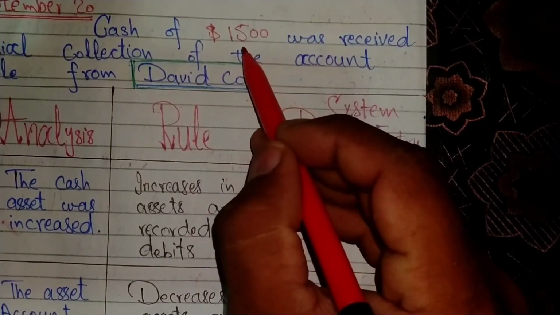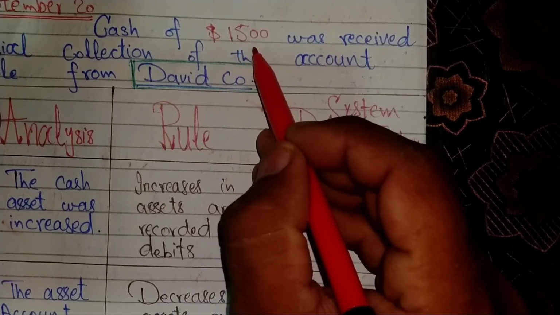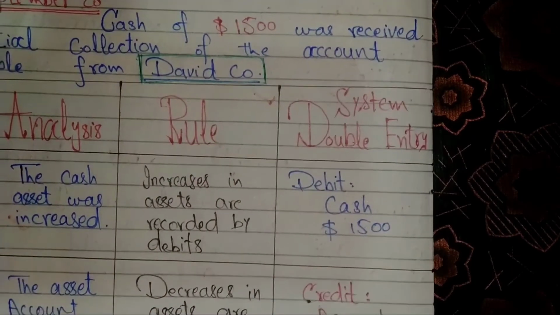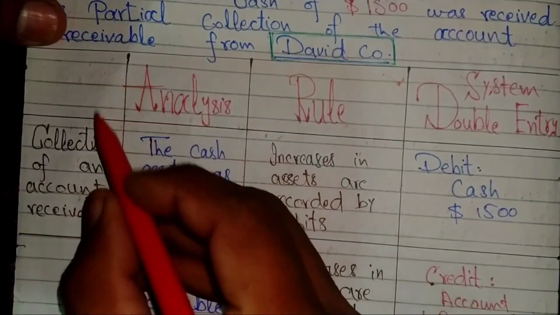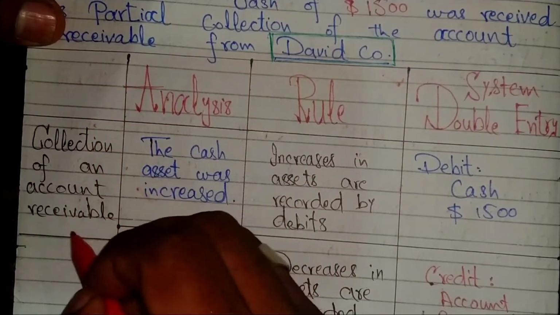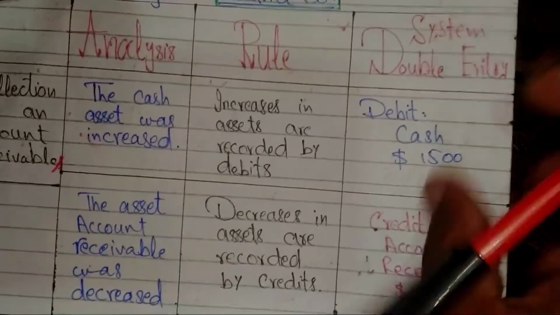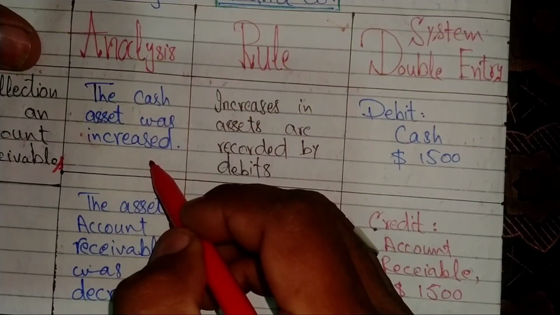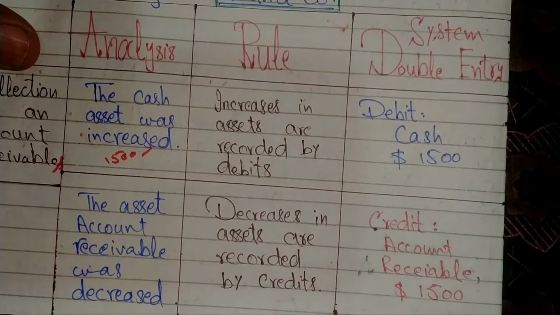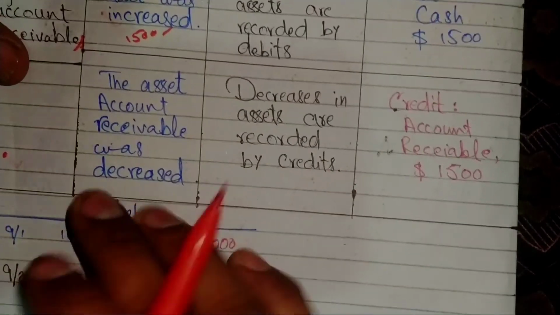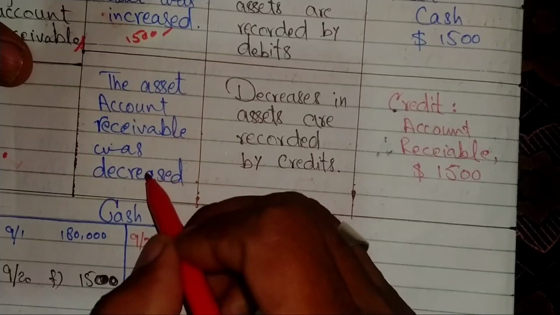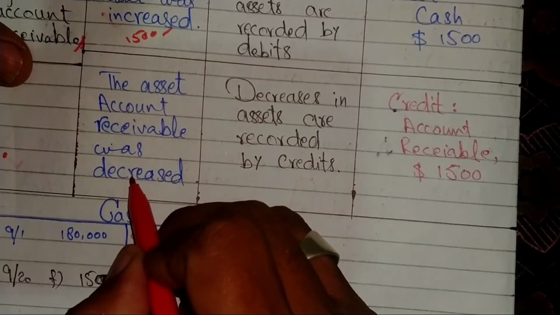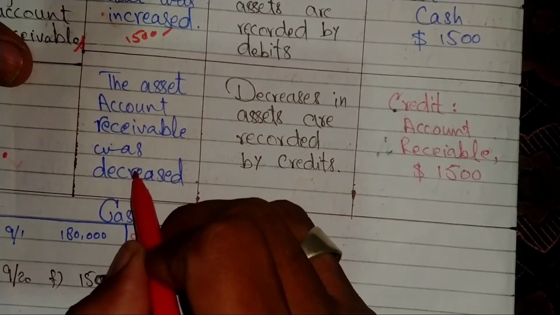Accounts receivables receives amounted $1,500. So the short snapshot of this entry is collection of an account receivables. Okay. The analysis of entry is the cash asset was increased, right? And the second analysis of this transaction is the asset account receivable was decreased by $1,500.